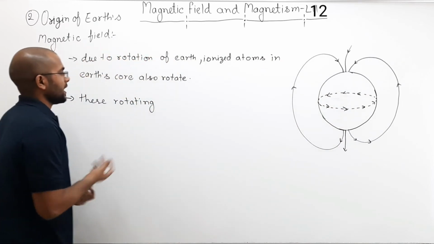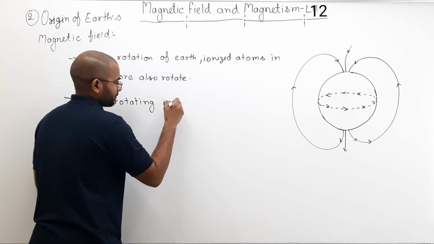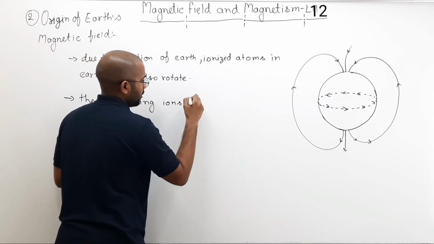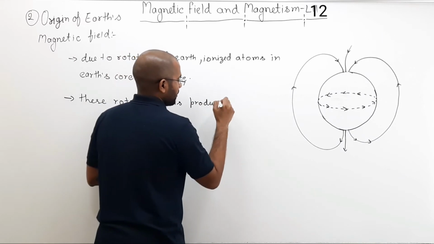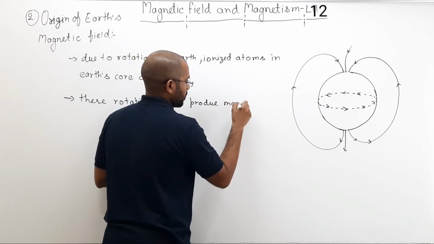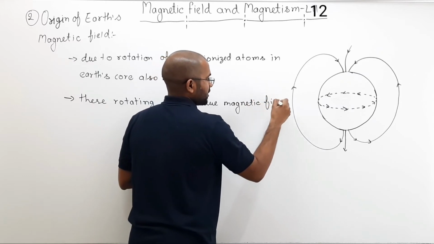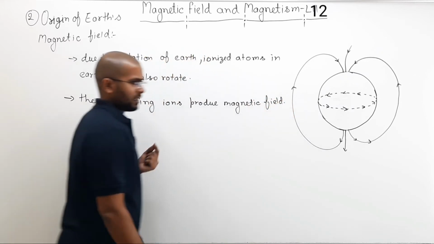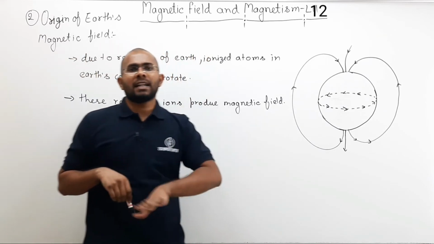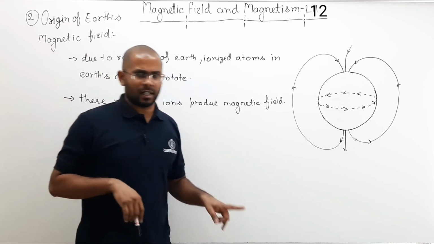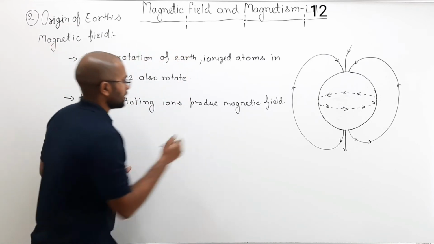Since ionized atoms are rotating, these rotating ions produce a magnetic field, because they are moving charged particles, and rotating charged particles produce a magnetic field, as we have already discussed in the earlier lectures.